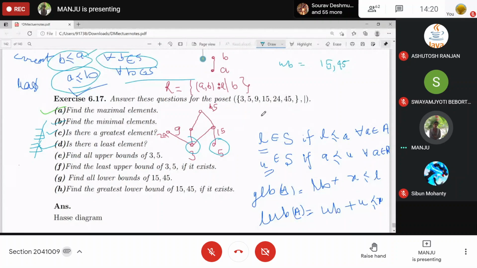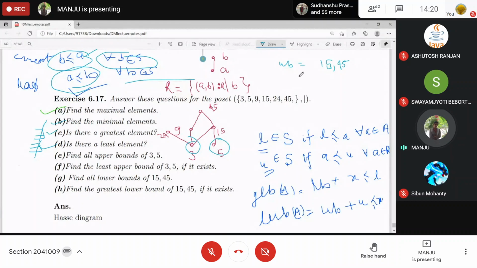Why? 9 isn't related to 5. 5 does not relate to 9. Okay, ma'am. Okay, so these are the upper bounds.